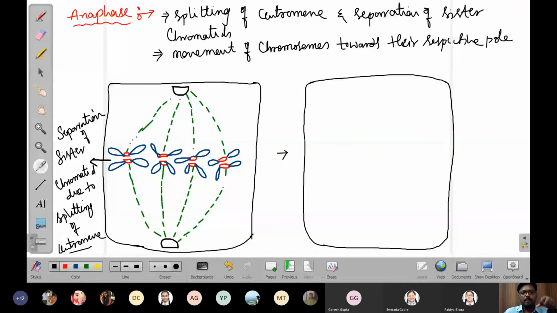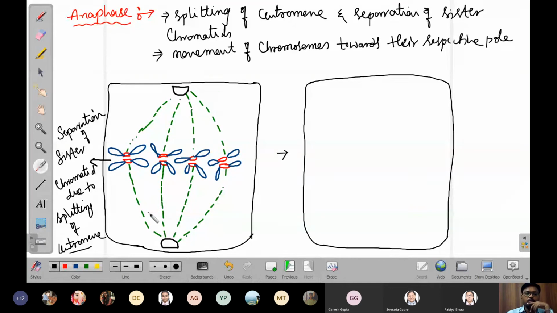Because of the contraction of these spindle fibers, these four chromosomes move to this pole, and these four chromosomes move to the south pole. So now the chromosomes are eight in number. Before the anaphase, before the splitting of centromere, the chromosomes were only four. Now eight chromosomes are there. Four are moving to the north pole and the remaining four to the south pole. So this is called the movement of chromosomes.